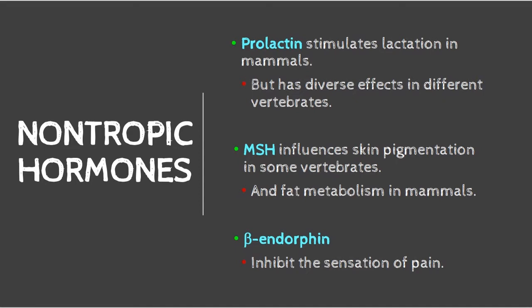MSH influences skin pigmentation in some vertebrates, and in other mammals, it functions in fat metabolism. Meanwhile, beta endorphin's function is to inhibit the sensation of pain.